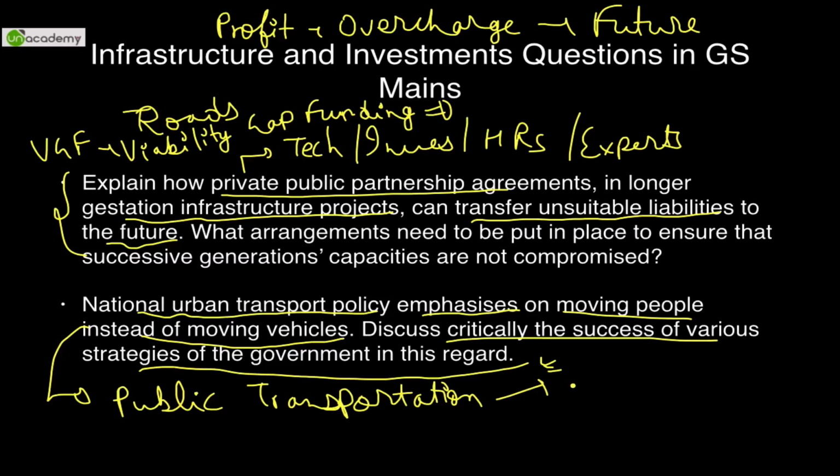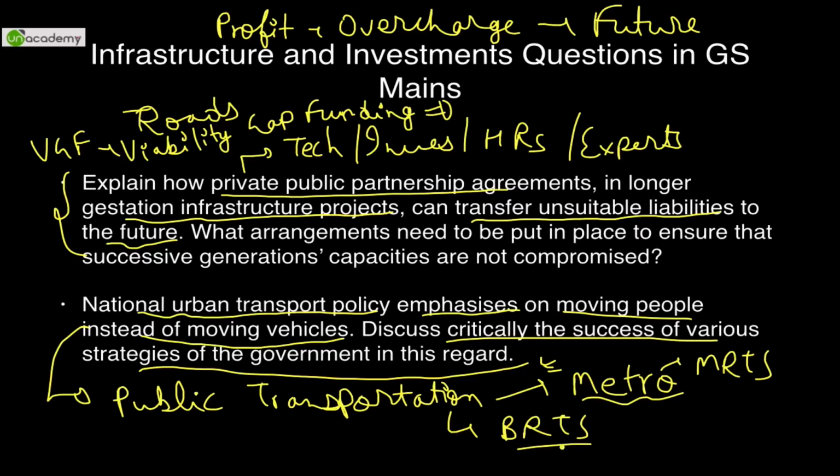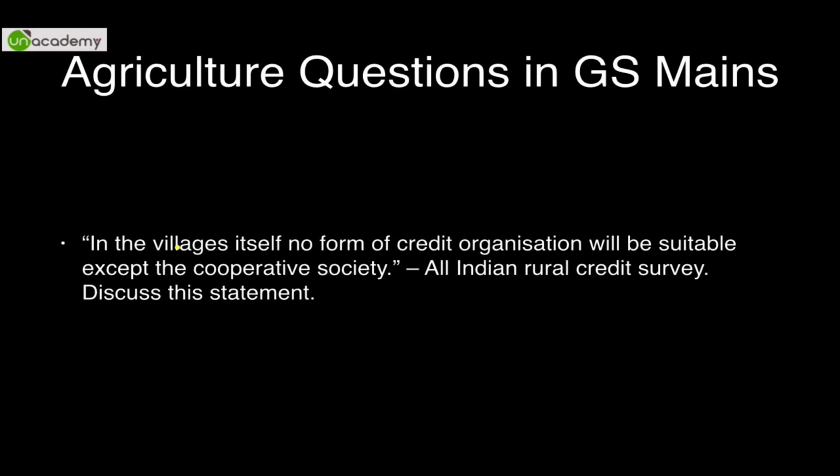So public transport, and for example, in case of Delhi or Bombay, you have metros and locals. So that can be called mass rapid transport system. Similarly, Ahmedabad has a beautiful bus rapid transport system, so you can focus on these particular things. And yeah, they have been decently successful in various regards. I'll not go into details, maybe just because it's an introductory video. This is the last question for today in this video.